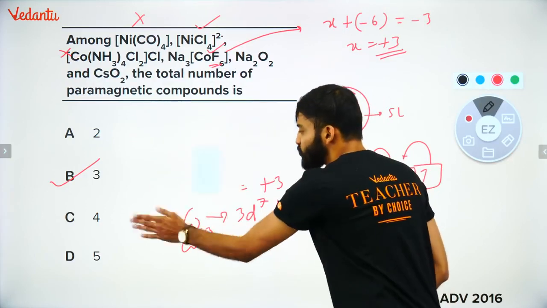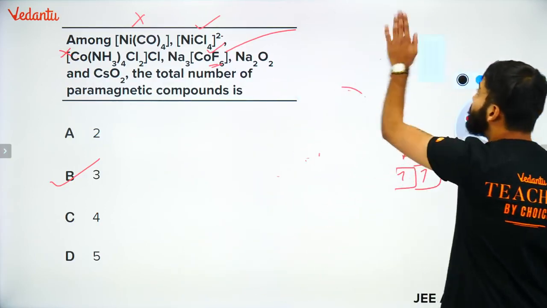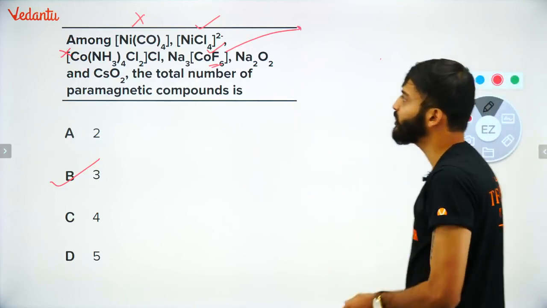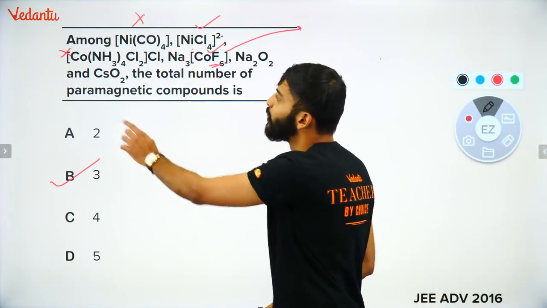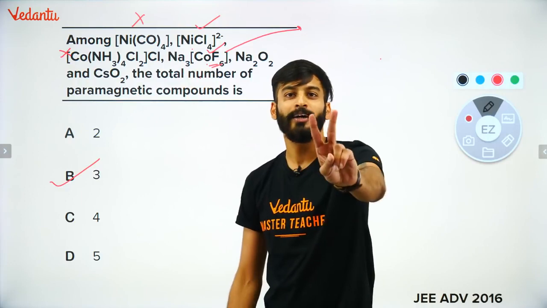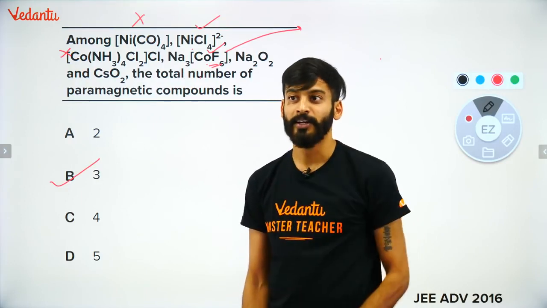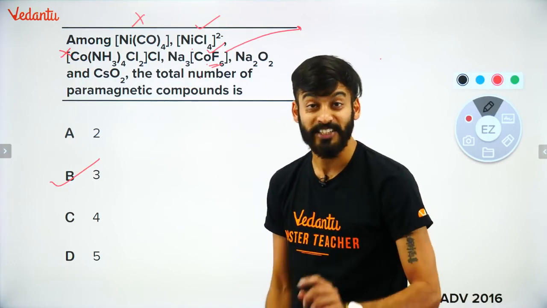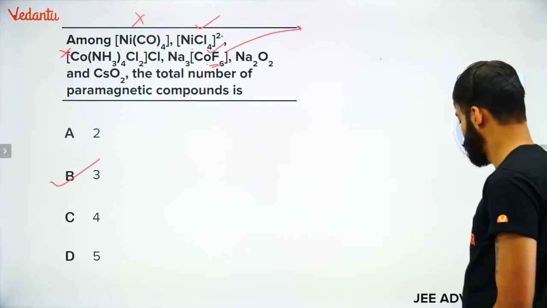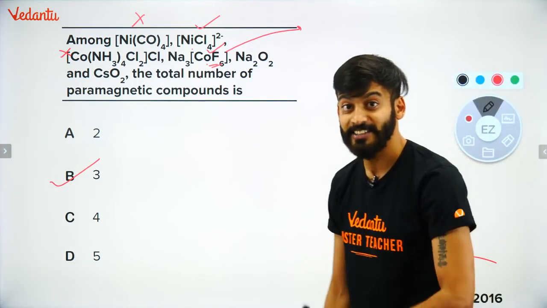So far, how many? So far we have found out that NiCl4 and this complex, 2 are paramagnetic. Now check this out. Very, very important. JEE has asked this question. It is a 2016 Advanced question, right? JEE has asked this question.